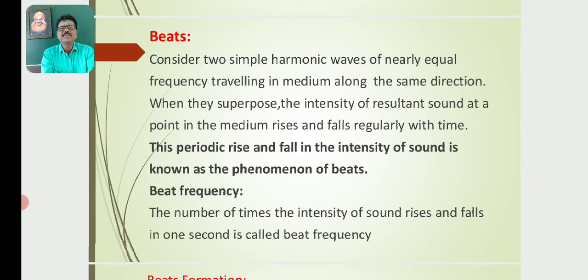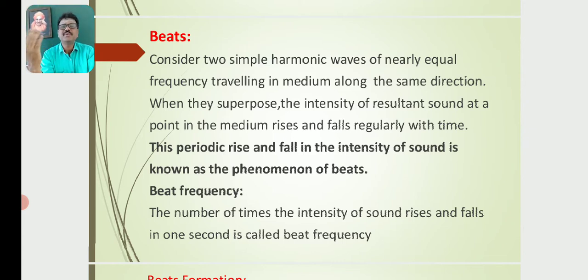when two waves of nearly equal frequencies are traveling along the same straight line and are superposed, they form alternating waxing and waning. So consider two simple harmonic waves of nearly equal frequency traveling in a medium along the same direction.